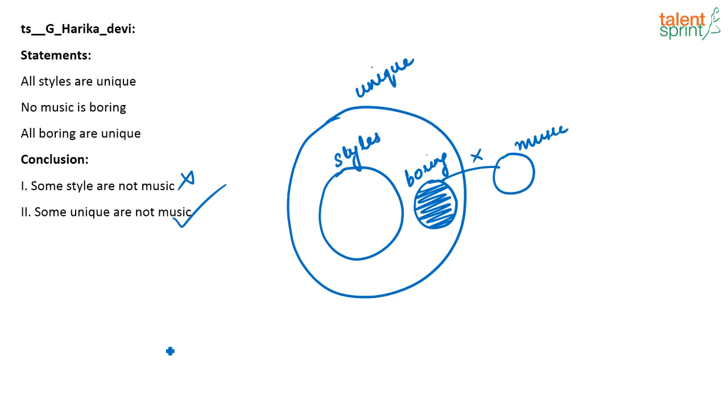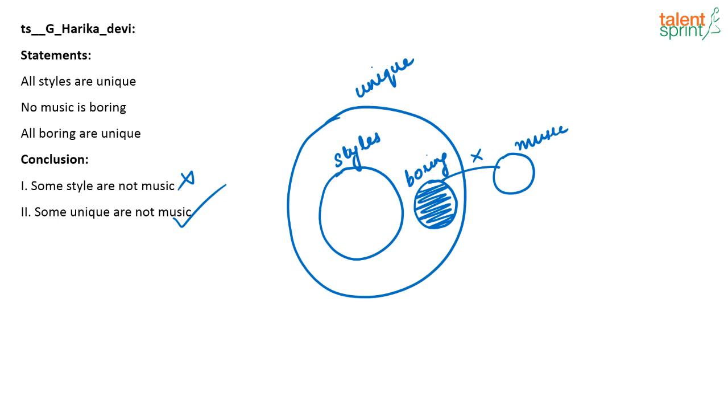So 2 follows. See, 2 is true in all aspects. Even if I say, I know very clearly all boring are unique, so boring should come inside the set unique. Maybe they can be the same also. Even in that case, I can say some unique are not music. So only conclusion 2 follows.